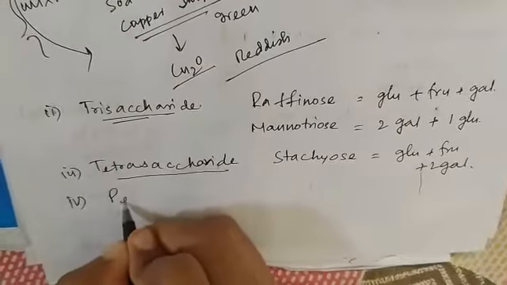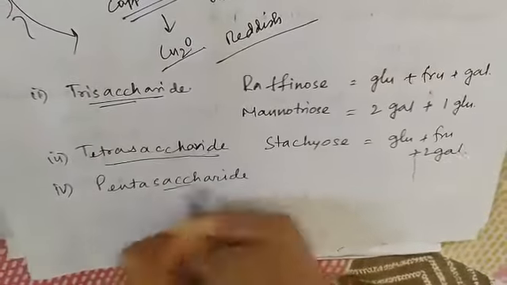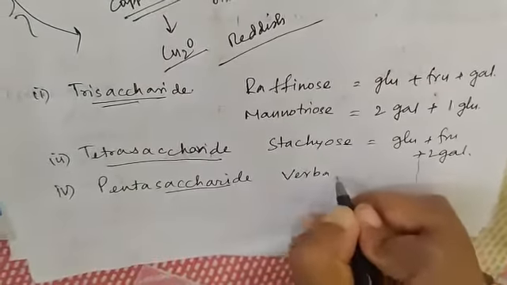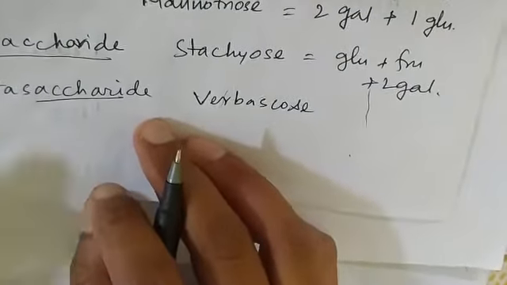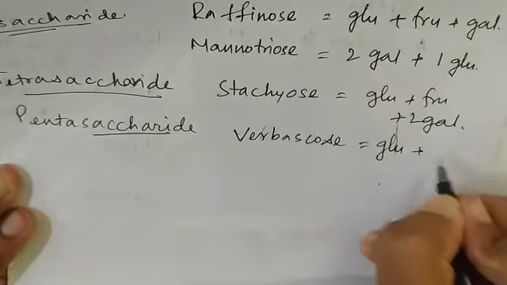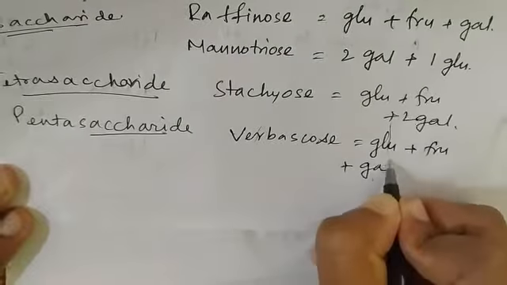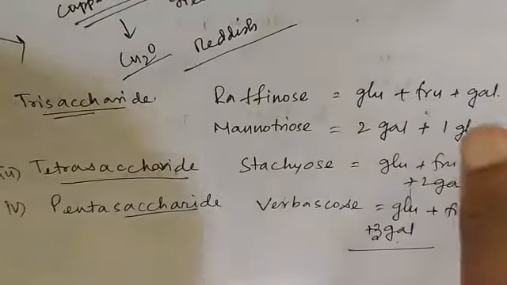Pentasaccharide, Verbascose. In some books, I noticed verbanose: glucose, fructose, galactose, 3 galactose. So these are oligosaccharides. Now I come to polysaccharides, another very important group of carbohydrates.